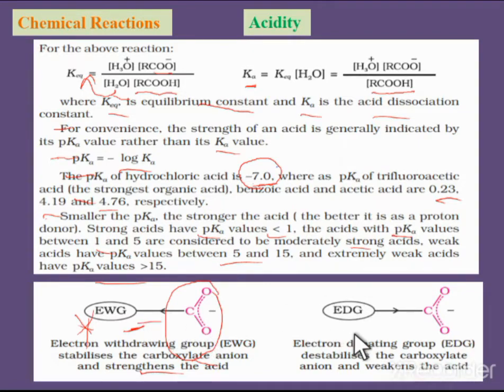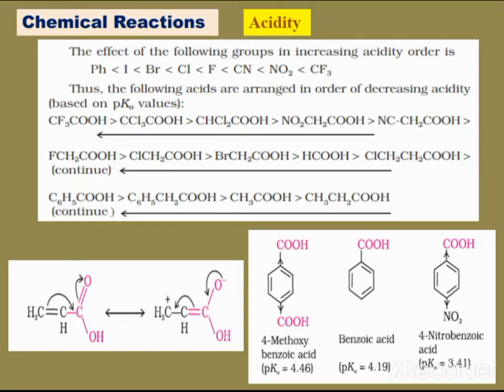Whereas if an electron donating group is present, the electron donating group destabilizes the carboxylate anion and weakens the acid. It weakens the acidic nature, so the H plus cannot be easily released if the carboxylic group has an electron donating group. So between the electron withdrawing group and the electron donating group, the electron withdrawing group gives the more acidic nature.